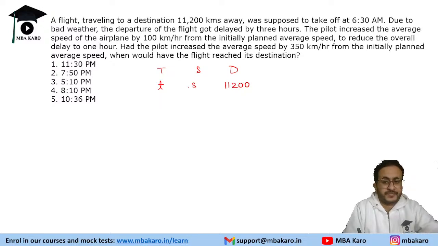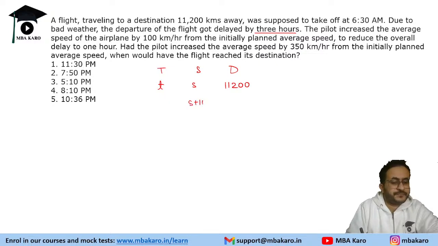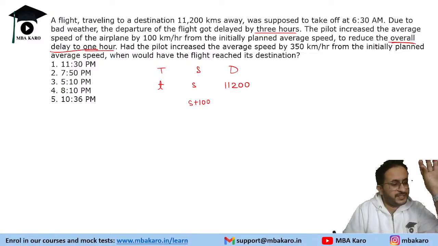Now the departure of the flight got delayed by 3 hours and the speed was increased by 100 kilometers per hour. So the new speed is S plus 100, right? The overall delay was 1 hour. Now you need some thinking here: the time will not be 1 hour more, it will be 2 hours less. Let us understand it through an example.